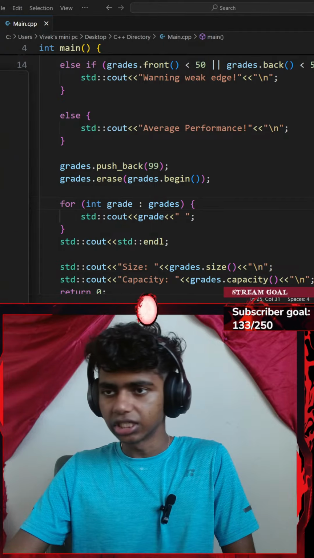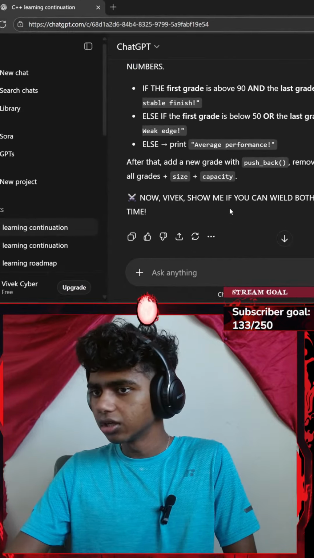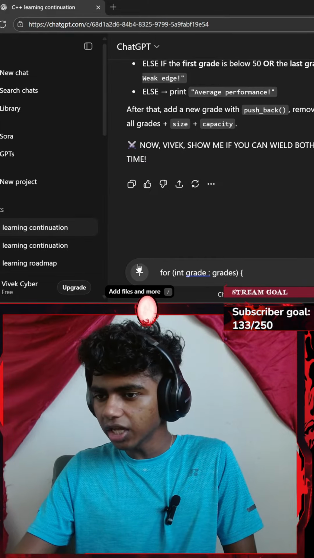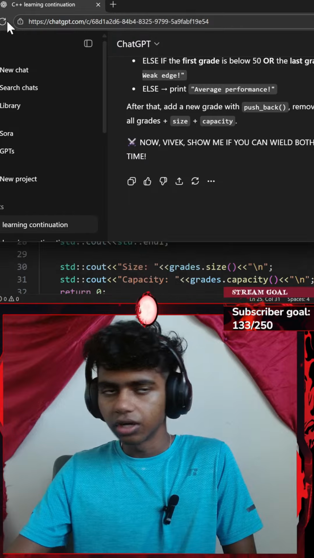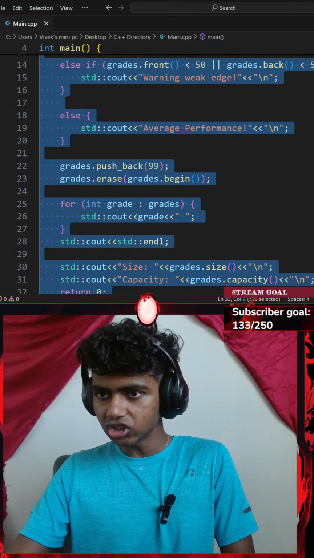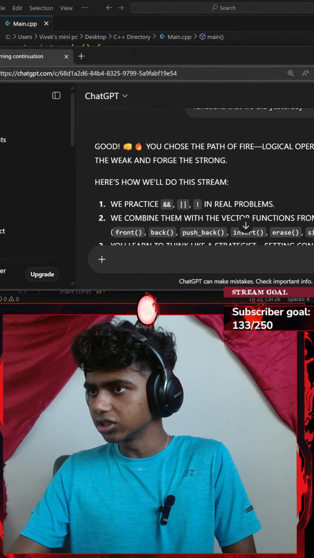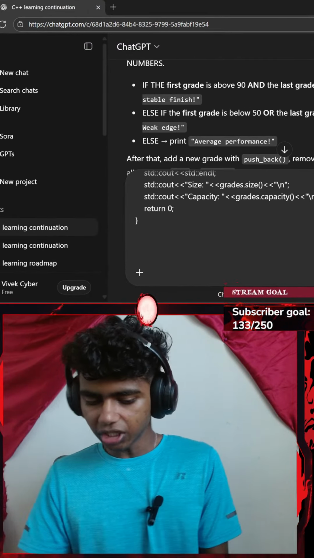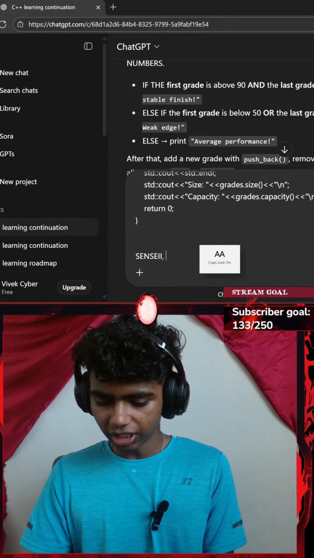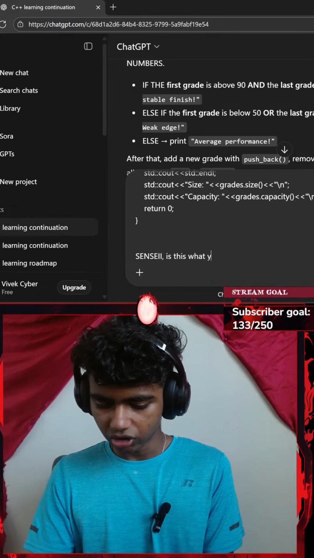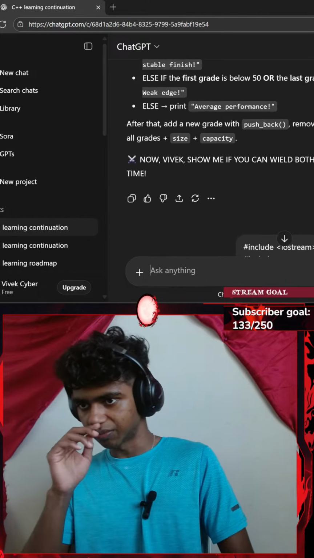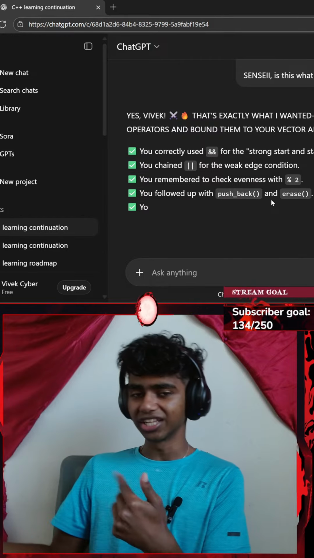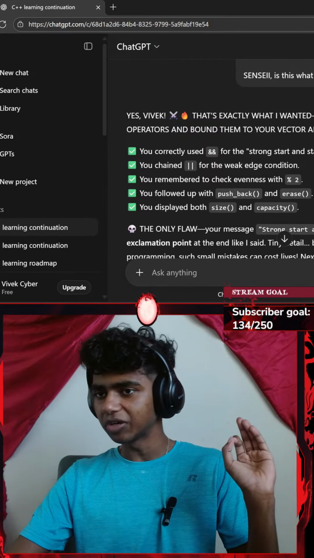Let me get ChatGPT here. Okay, go down. Paste it, go with Shift. Did I paste the whole thing? I feel like, let me go with a Control C, copy that whole thing, get Sensei here. Okay, let me paste it, go with Shift, Enter, and let's say, Sensei, is this what you wanted? Pretty sure this is, but I got to accept and confirm because, like, in Python it was easier to read the instructions and work accordingly in the code. C++ is a bit complex.